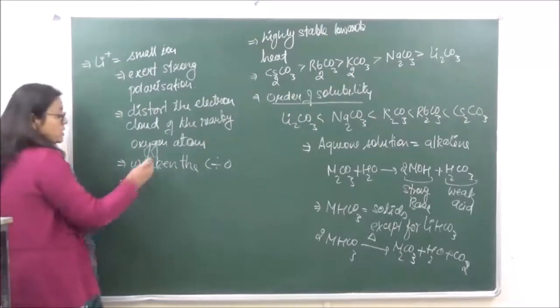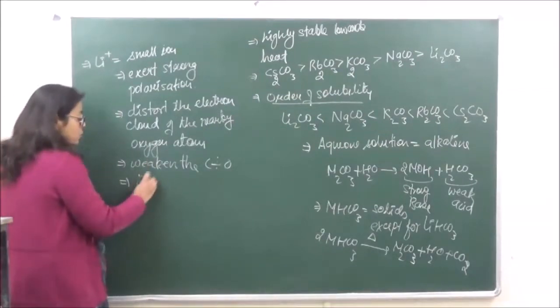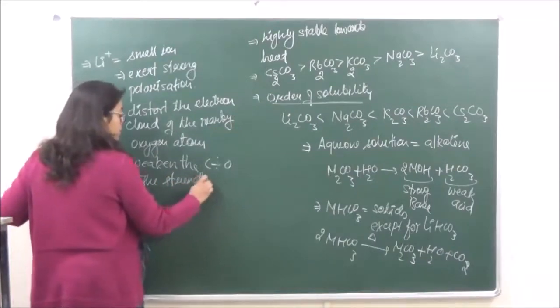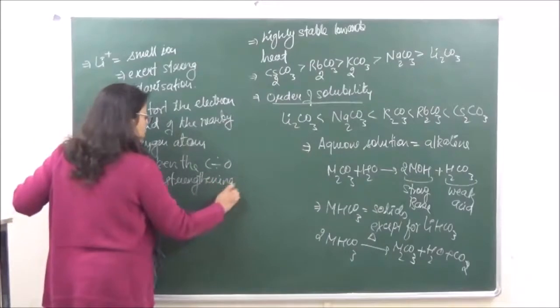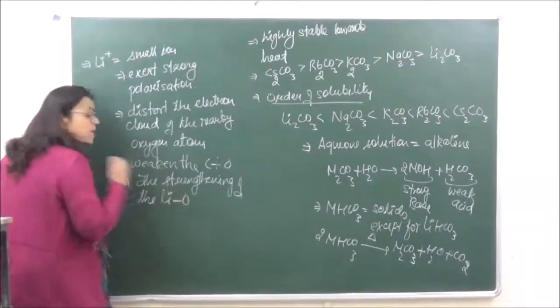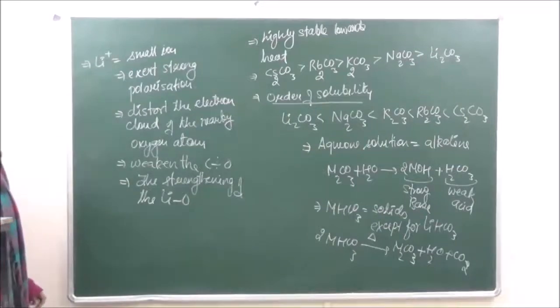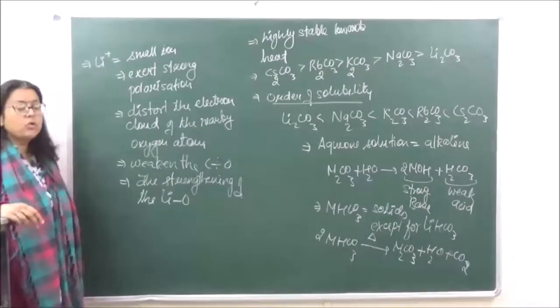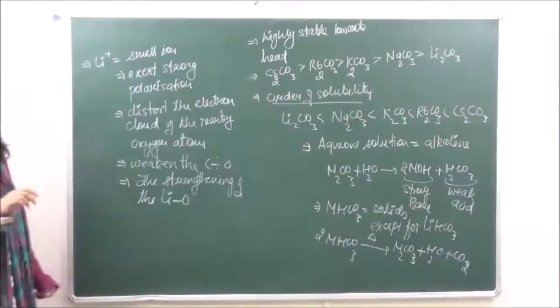Because of weakening of the C-O bond, the strengthening of the lithium-oxygen bond is going to take place. So this is going to facilitate the decomposition of lithium carbonate into lithium oxide and carbon dioxide.